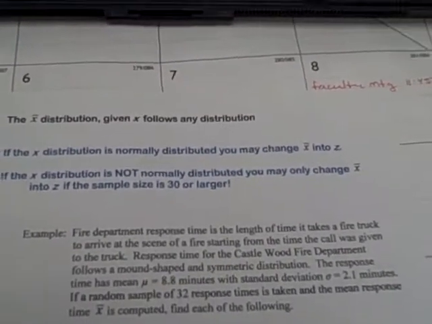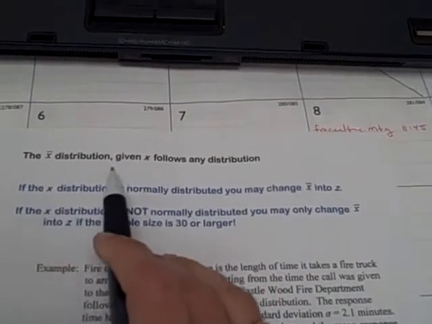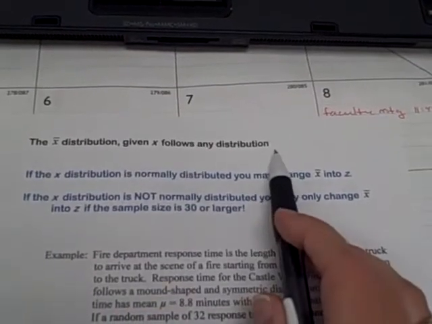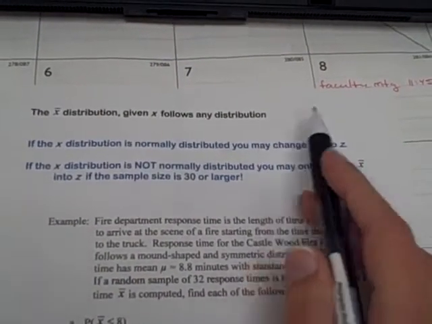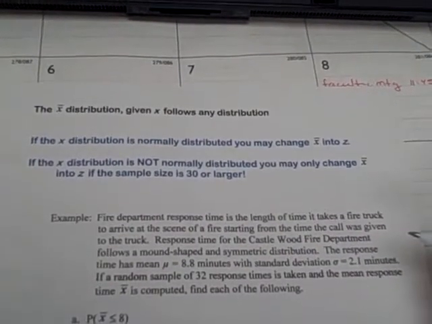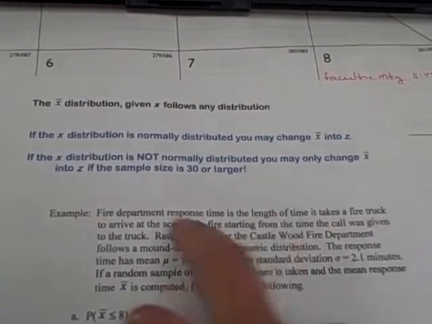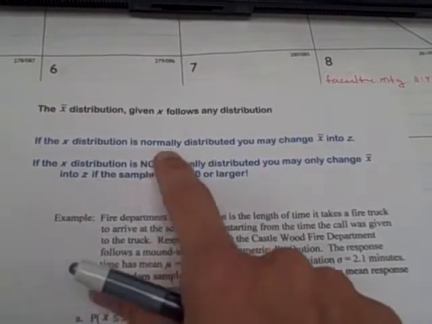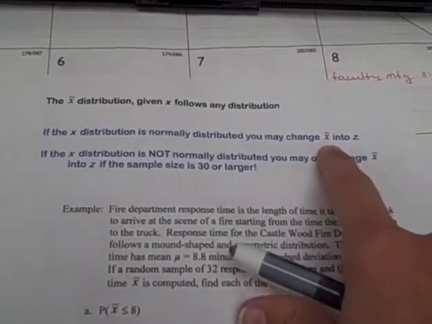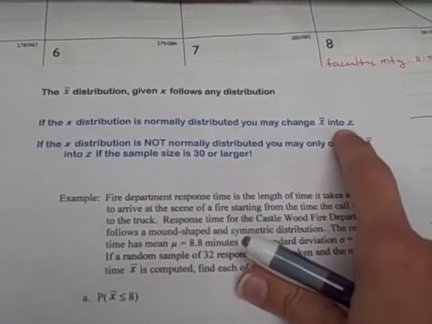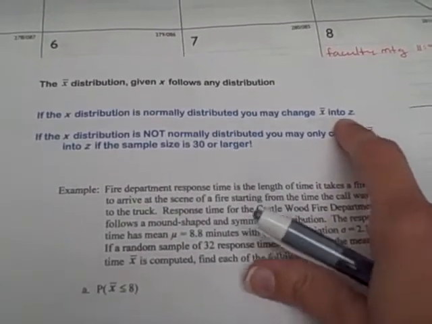Okay, now we're going to look at distributions, or the x-bar distribution, but the original distribution is not normally distributed. Now this is where our central limit theorem comes into play, okay? If our original x distribution is normally distributed, then our x-bar distribution will be normally distributed and we can change it to z, no big deal.